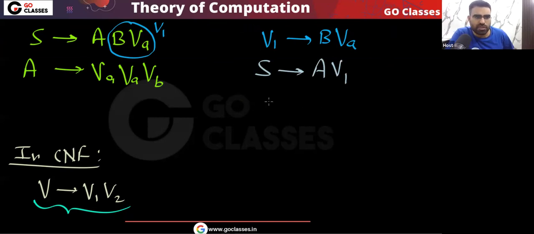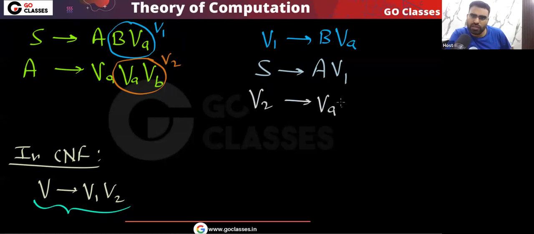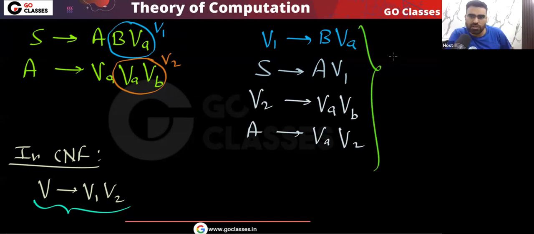The same thing I will do with the variable A. You can see this variable A I will send to two variables. So I can make a production for a new variable V2. Remember, V2 will go to VA VB, and then A will go to VA V2. Is this clear? Now you can notice these are all allowed in CNF. Yes or no?